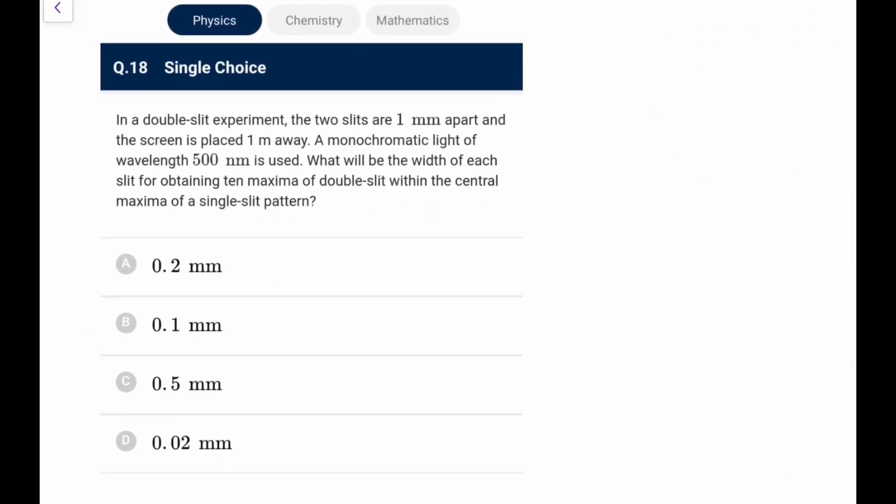In a YDSE, the two slits are 1 mm apart, screen is 1 meter away, monochromatic light of 500 nanometer is used. What would be the width of each slit for obtaining 10 maxima of double slit within the central maxima of a single slit? The angular width of the central maxima of a single slit is given by 2 lambda by a, where a is the slit width, and 10 maxima should be 10 times lambda D by d, because fringe width is lambda D by d.